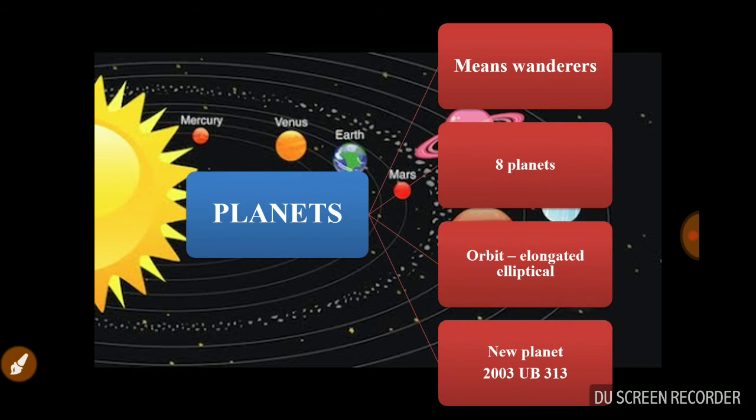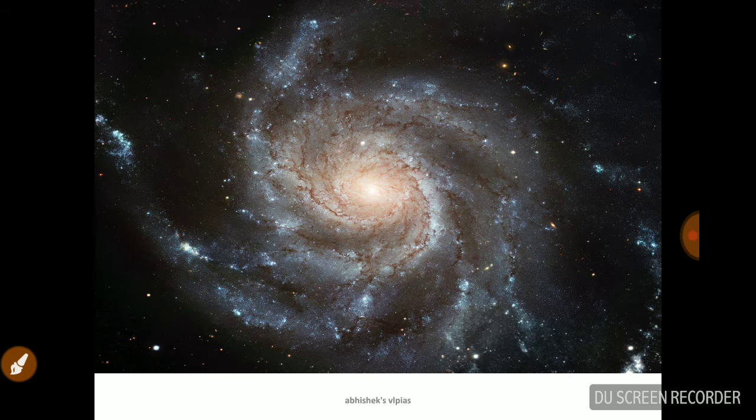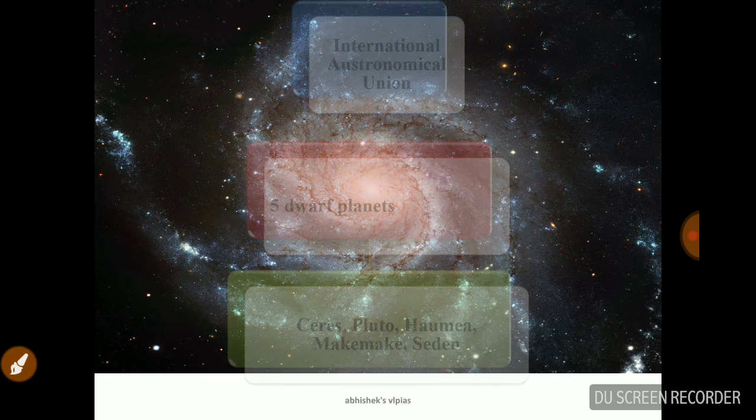You already know the names of the planets. The word planet simply means wanderers. There are 8 planets. Pluto is not in the planet group now. Orbits are elongated elliptical paths. And the new planet discovered was 2003 UB313. So keep that point in mind.